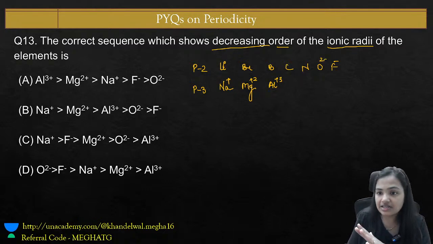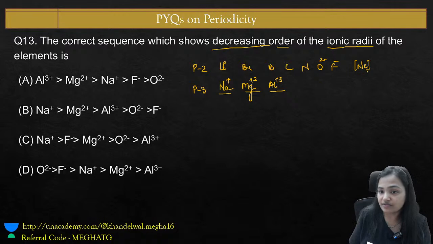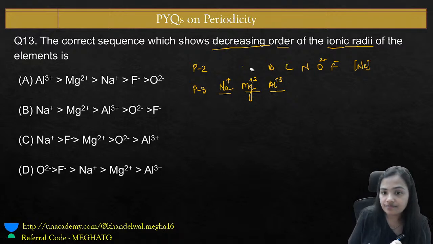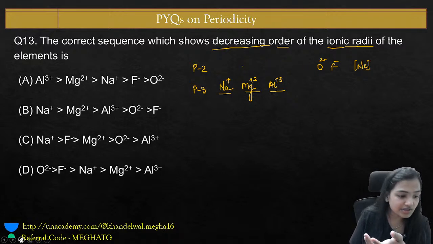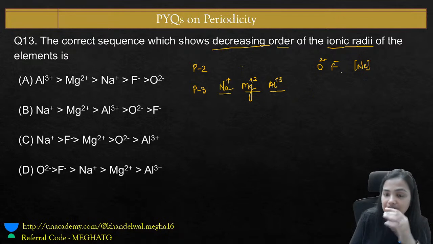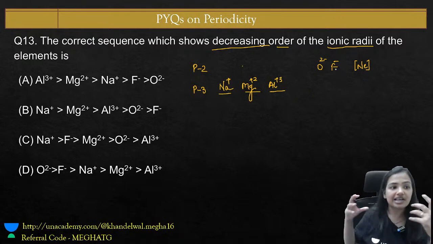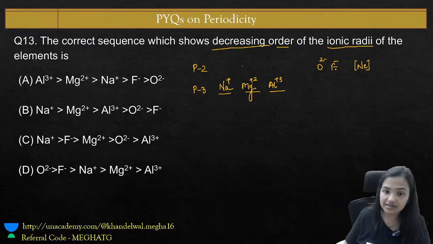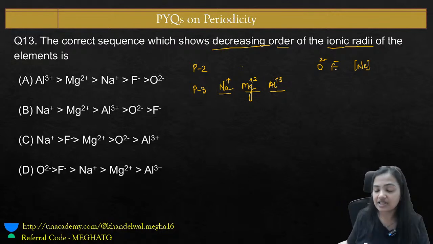So ultimately we can easily see that 2 electrons are adding, 1 electron is adding, they are gaining the noble gas configuration of neon as anions. By losing electrons, the cations are also gaining the noble gas configuration of neon. So they all are isoelectronic. Let's remove all other species which are of no use for us. So in the isoelectronic species, the ionic radii increases as the number of electrons increases.